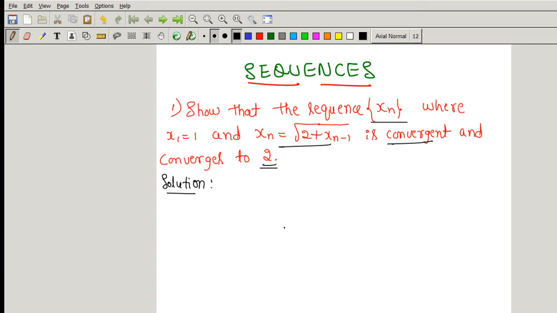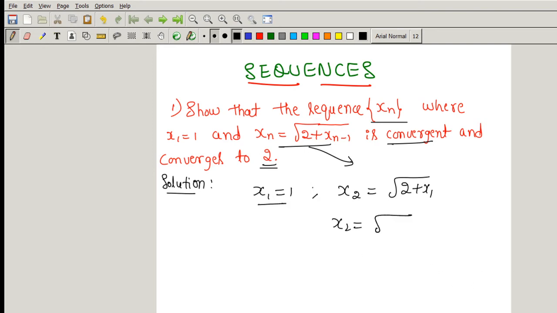So given x1 is 1, first check for monotonically increasing. x1 is 1, and x2 is obtained by putting n is equal to 2 in the nth term. We get x2 is equal to root of 2 plus x1, and we know that x1 is 1.